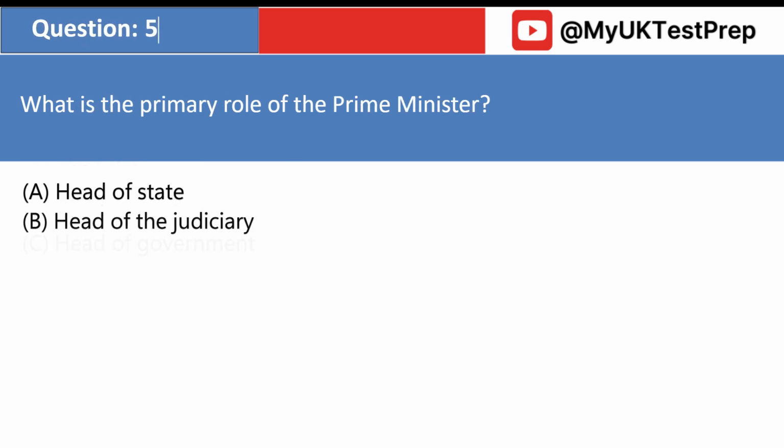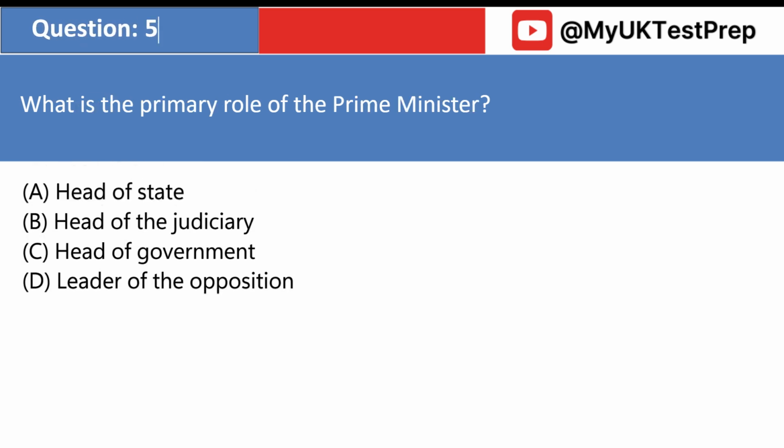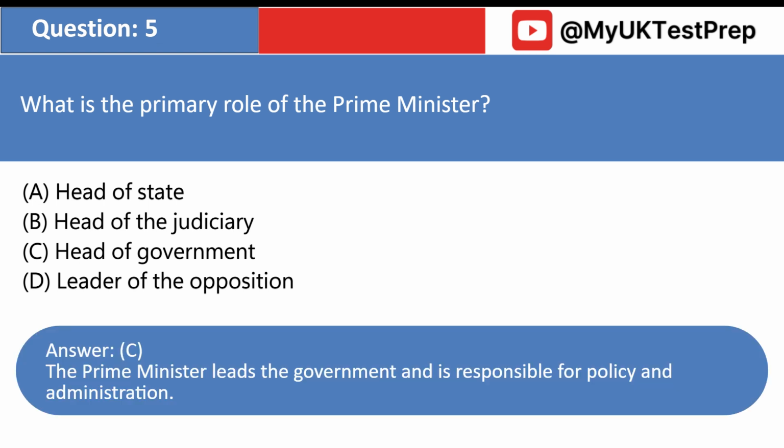What is the primary role of the Prime Minister? A. Head of State. B. Head of the Judiciary. C. Head of Government. D. Leader of the Opposition. Answer: C. The Prime Minister leads the government and is responsible for policy and administration.